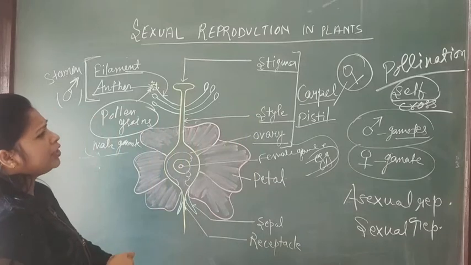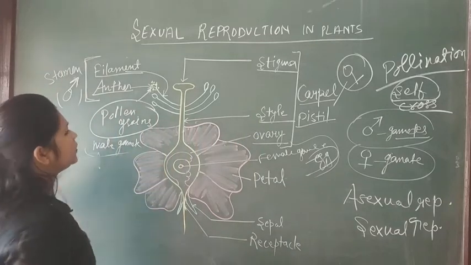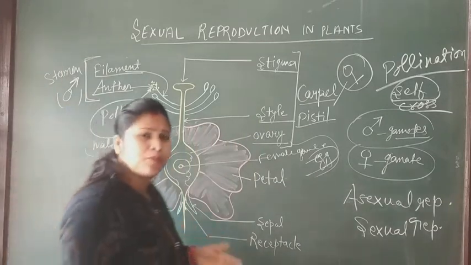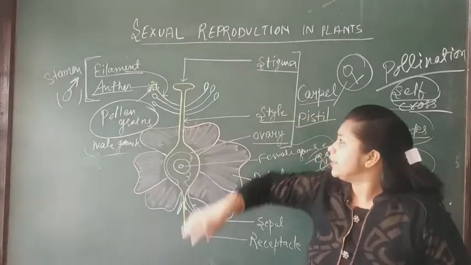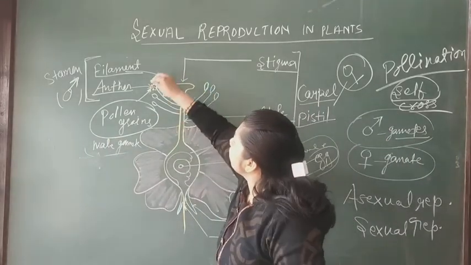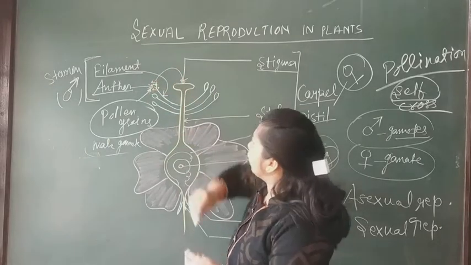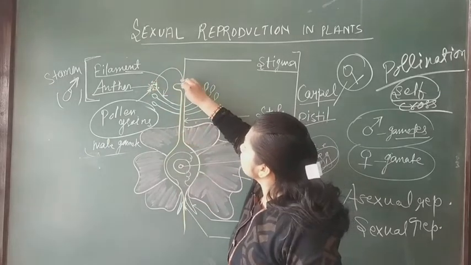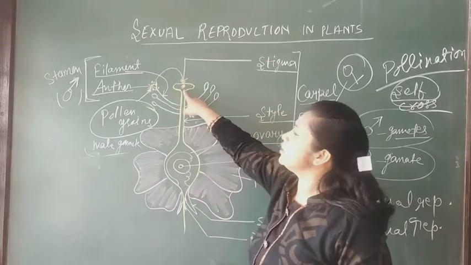When the pollination process has finished, this pollen grain comes on the stigma.